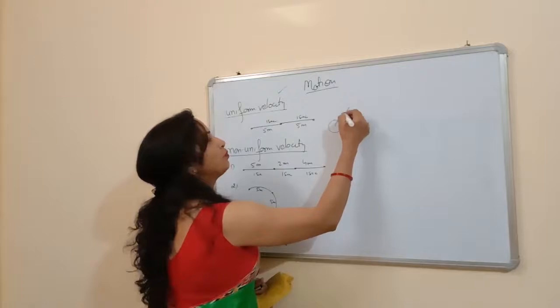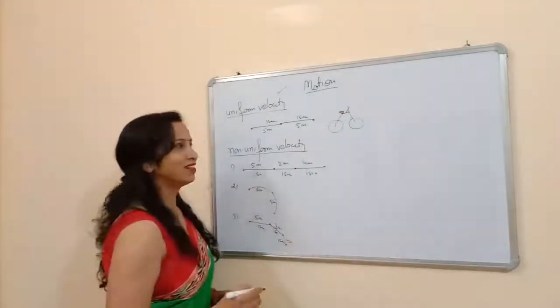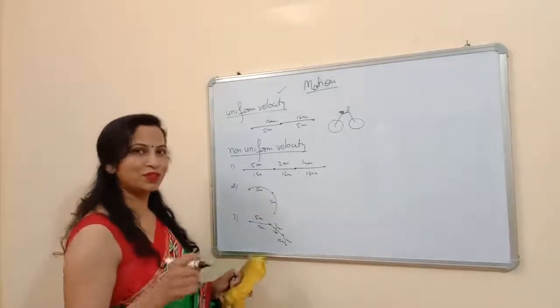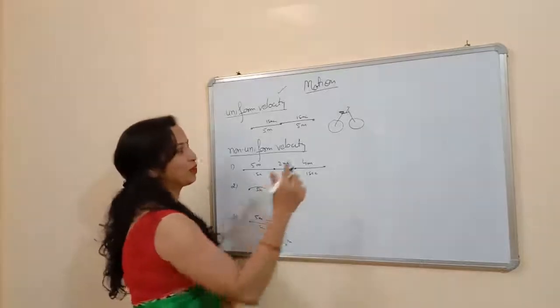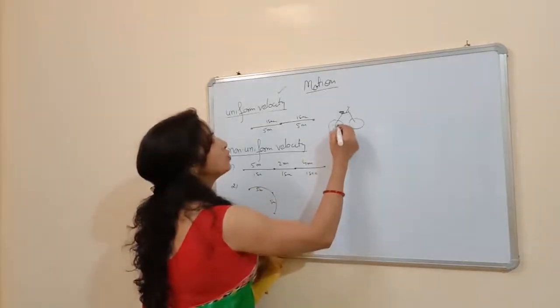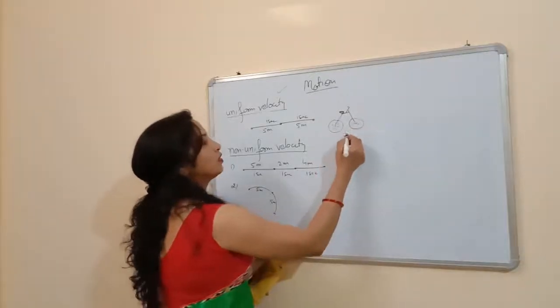I always like to keep you on your bicycle, because students should always be on their bicycles. You should not move on scooty or bikes because you are under 18. So this is your bicycle, and suppose you are moving